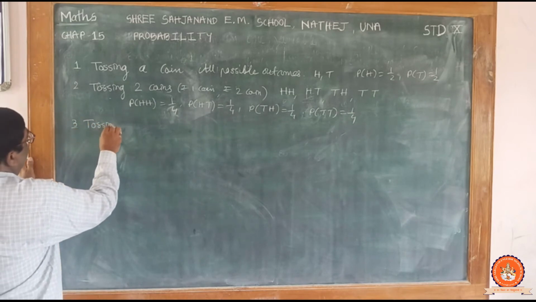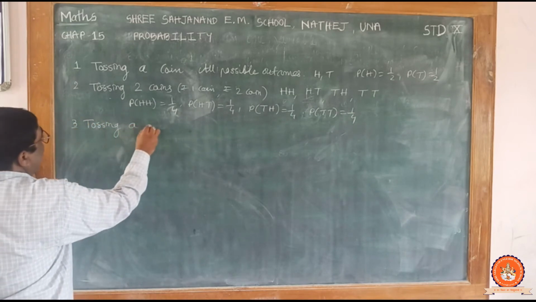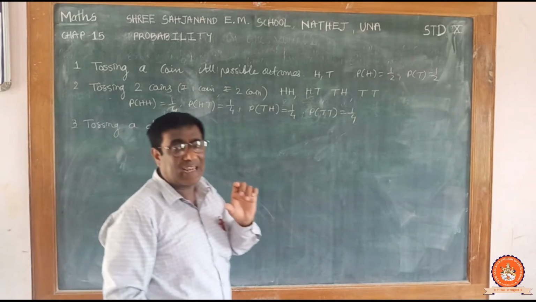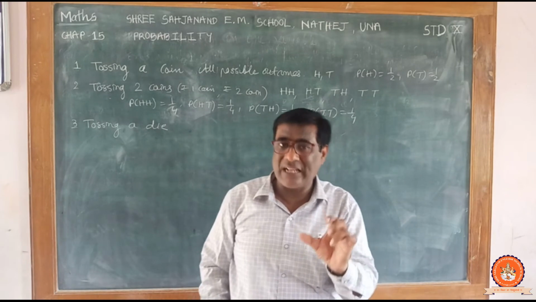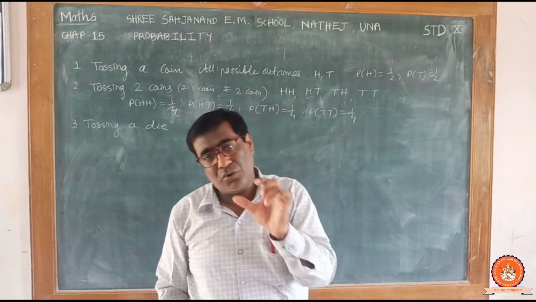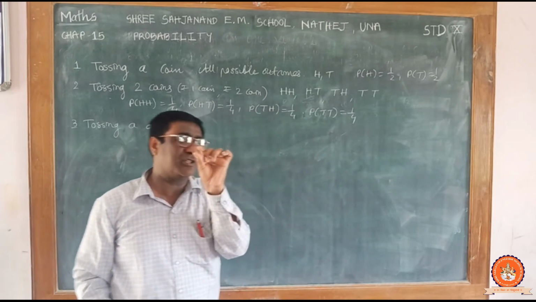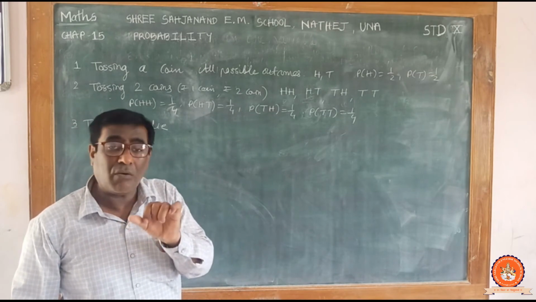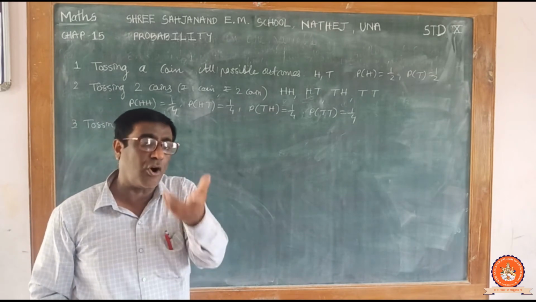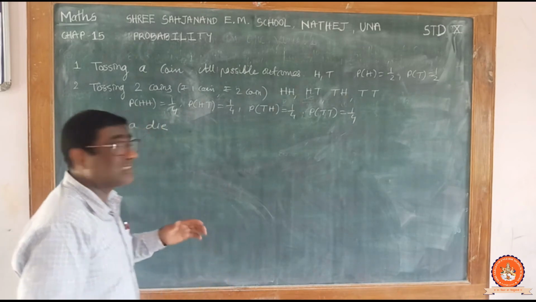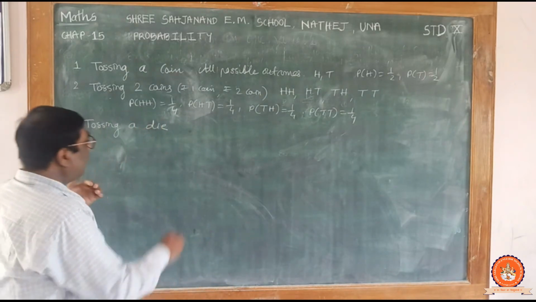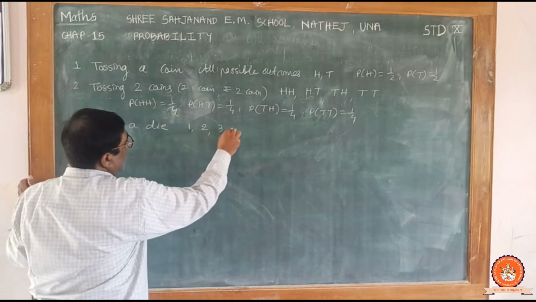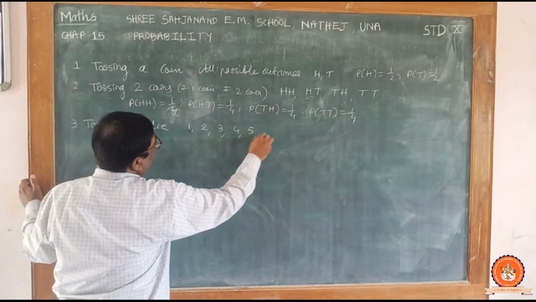tossing a die. Now you play snake and ladder, सांप सीढ़ी आप खेलते हो. उसमें एक क्यूब होता है, छोटा सा क्यूब. इस क्यूब को डाई बोलते हैं. Now, how many possible outcomes of tossing a die? There are 6 possible outcomes. So 1, 2, 3, 4, 5, and 6.